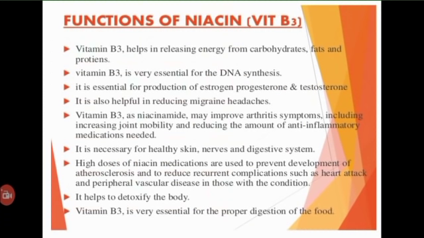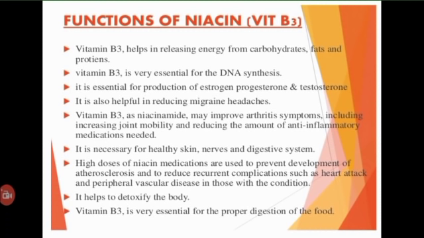Turning to the biochemical functions of niacin, the coenzymes NADP plus and NAD plus are involved in a variety of oxidation reduction reactions. They accept hydride ion and undergo reduction in the pyridine ring. This results in the neutralization of positive charges. The nitrogen atom and the fourth carbon atom of the nicotinamide ring participate in the reaction, while one atom of hydrogen is accepted by the coenzyme and the other hydrogen ion is released into the surrounding medium.